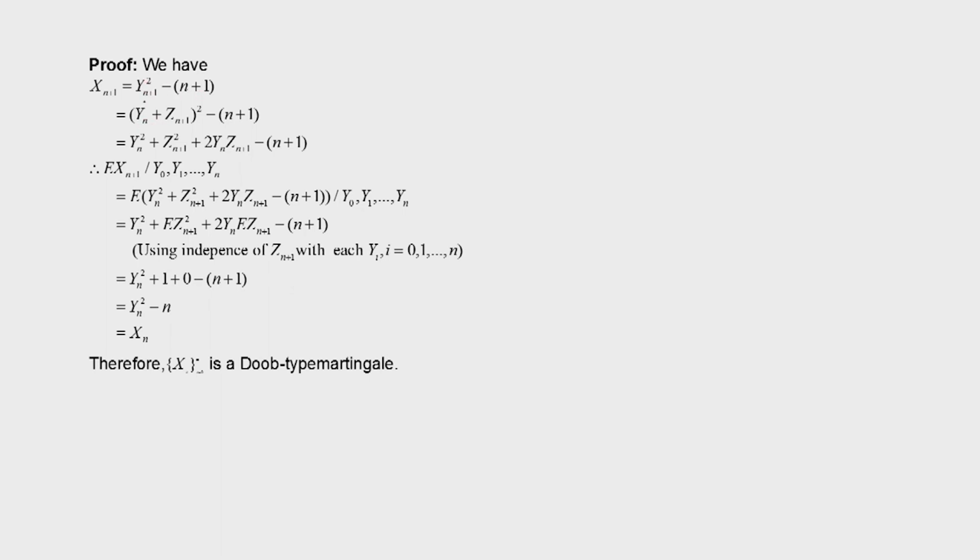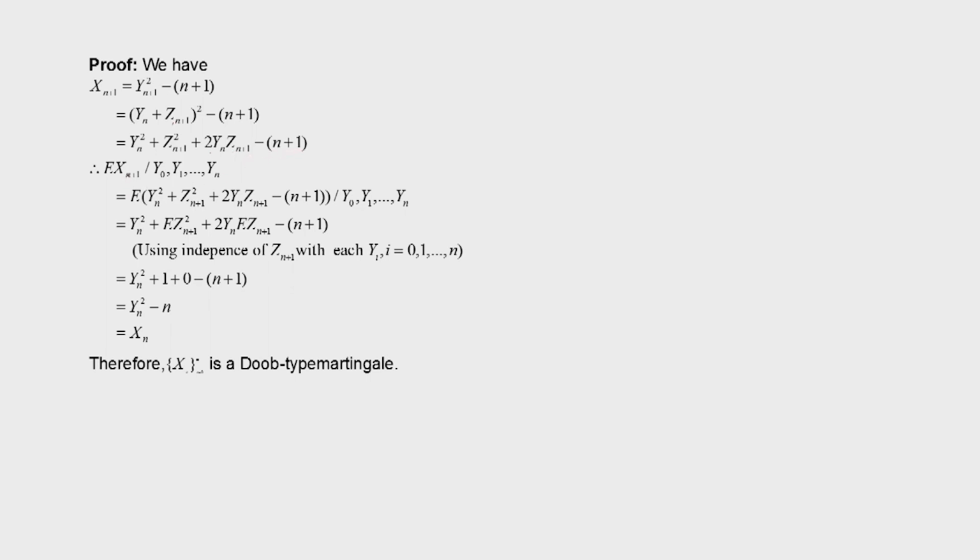That is equal to Yn plus Z n plus 1, whole square, minus of n plus 1. Now this whole square we can expand: Yn square plus Zn plus 1 square plus twice Yn into Z n plus 1, minus n plus 1.